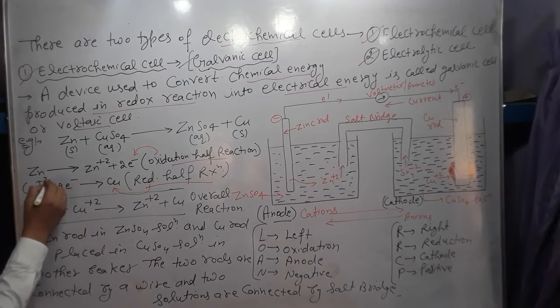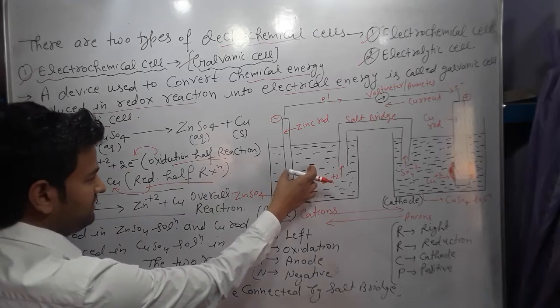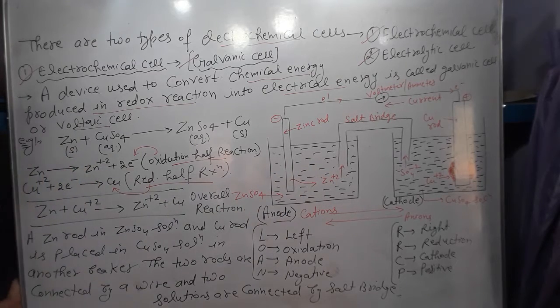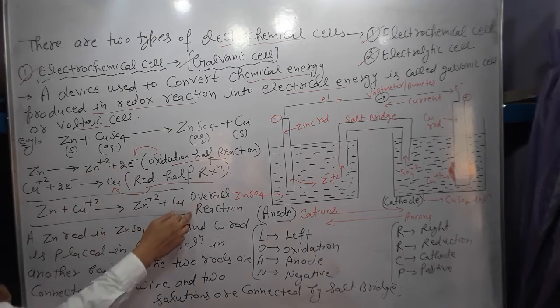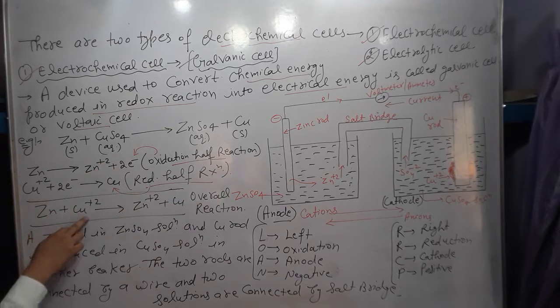There is loss of electrons, so zinc undergoes oxidation. So this is known as the oxidation half cell reaction. And copper accepts electrons, so there is reduction, and it is called the reduction half cell. When we combine both reactions, this is the overall reaction: zinc plus copper ion gives us Zn2+ plus copper.